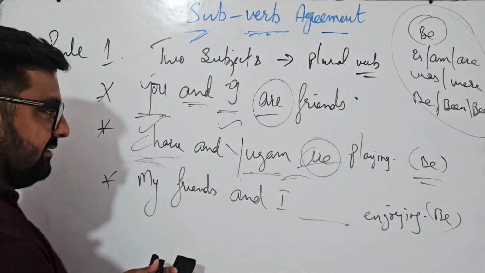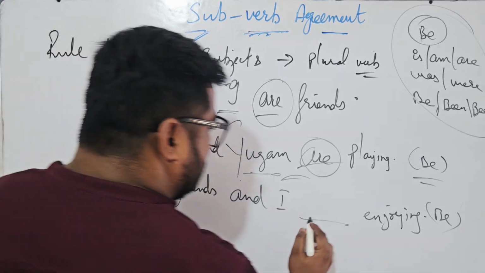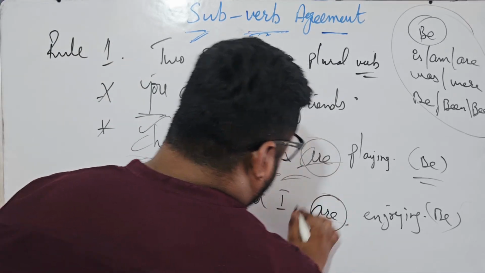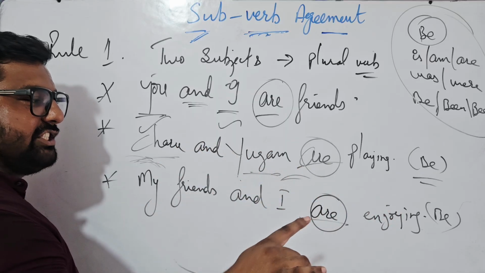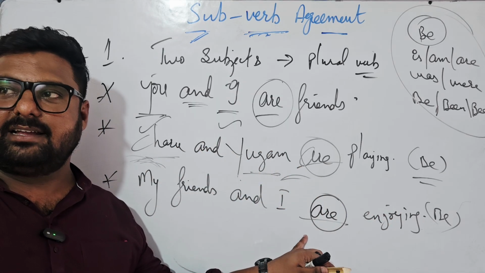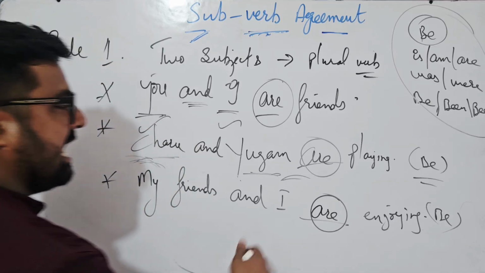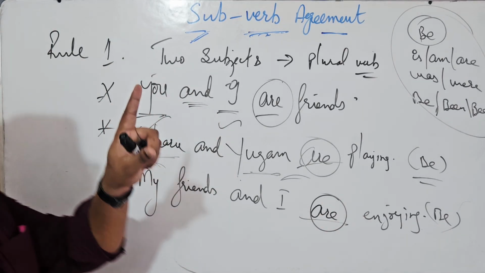So what is the answer? Yes, correct answer: my friends and I are enjoying. Okay, so next time whenever you use this term, "me and my friends," hold on, give it a check and correct yourself. How? My friends and I. My friends and I are enjoying. Fine, I hope that you have learned the very first rule.